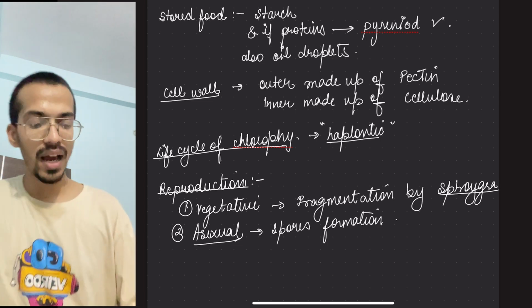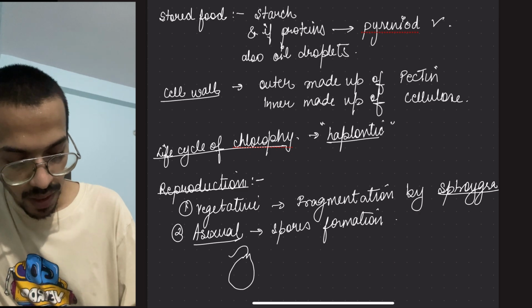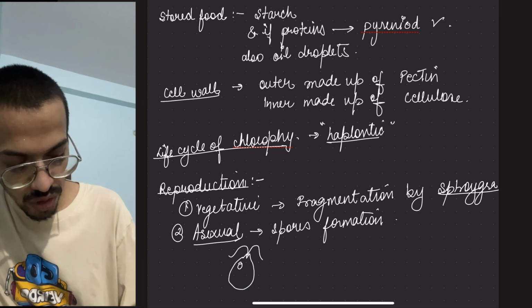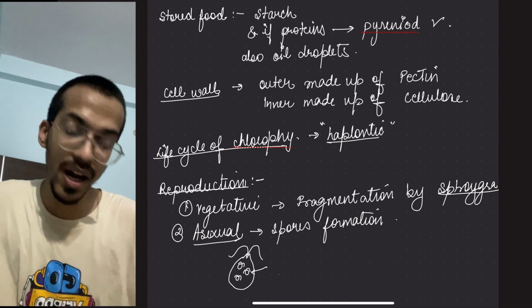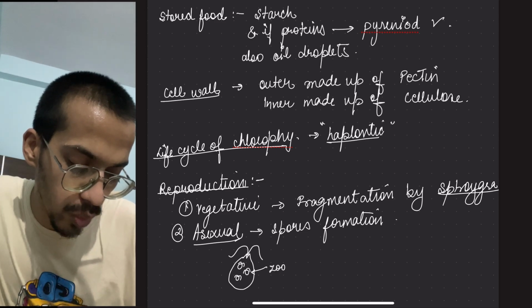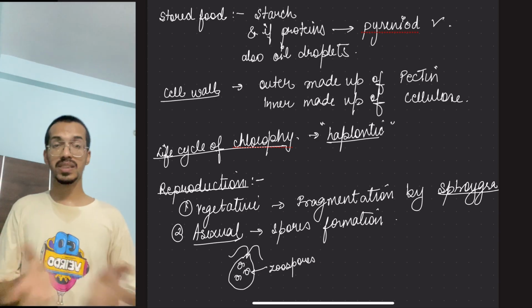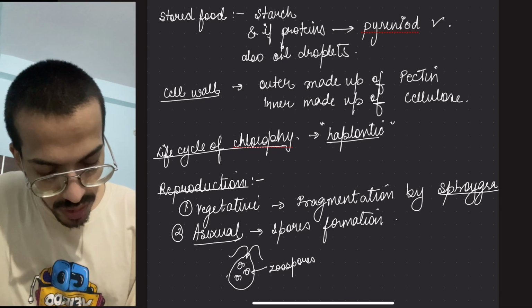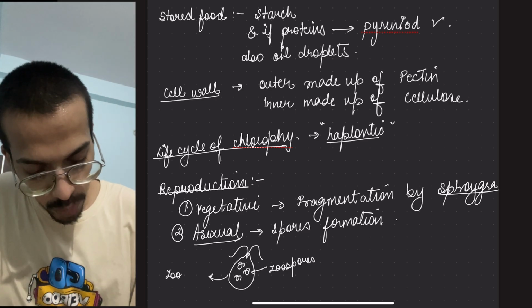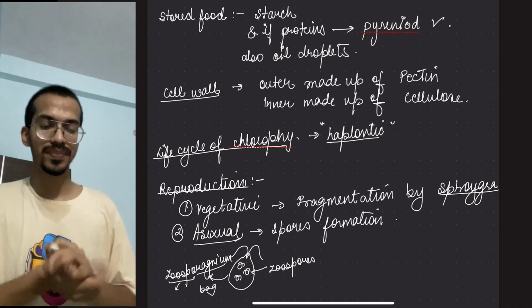Imagine it is like this Chlamydomonas, and multiple such structures are present inside. These are baby Chlamydomonas, these are zoospores. Zoospores means motile, and this whole big cell is working like a bag of them. So this whole structure will be called zoosporangium. Sporangium means bag of zoospores.